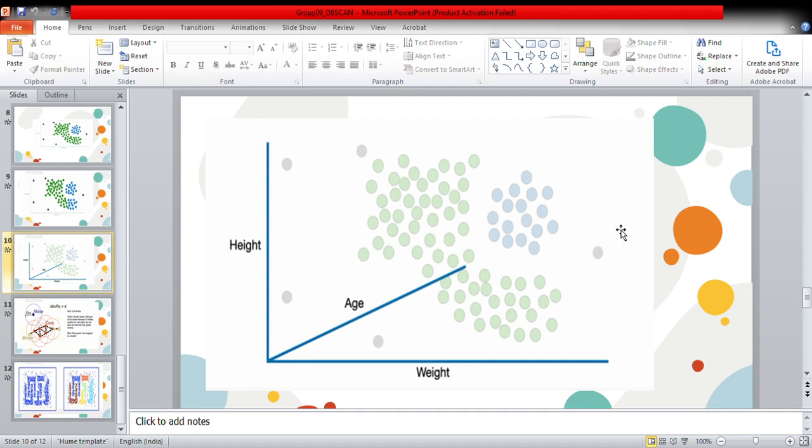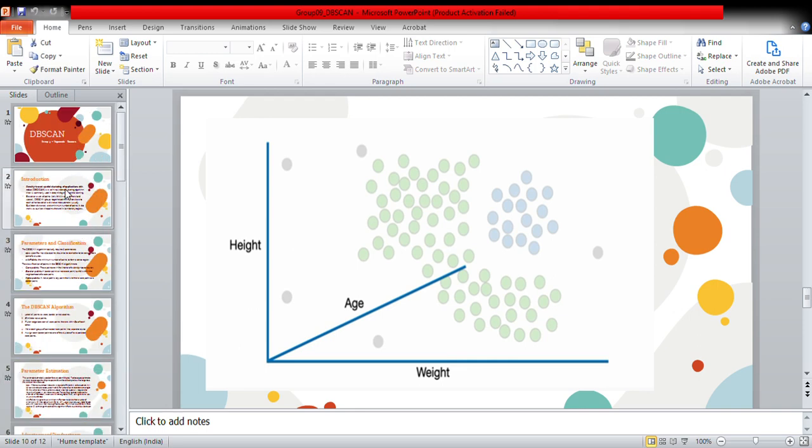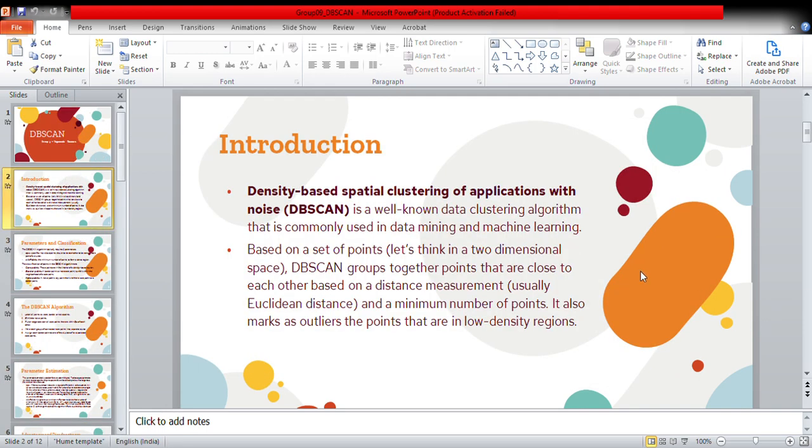The good news is that there are clustering algorithms that can identify nested clusters in high dimensions, and DBSCAN is one of them. DBSCAN works based on a set of points. Let's think in a two-dimensional graph as seen before. DBSCAN groups together points that are close to each other by a distance measurement.